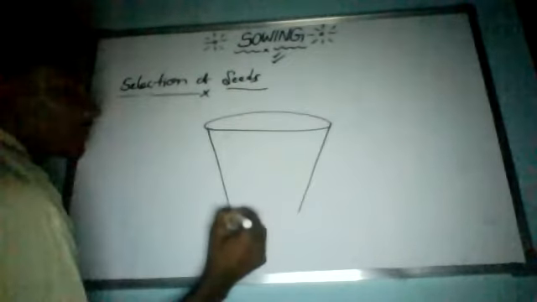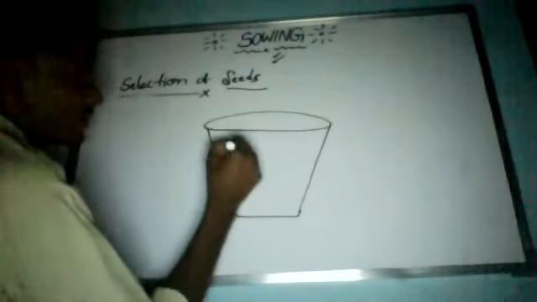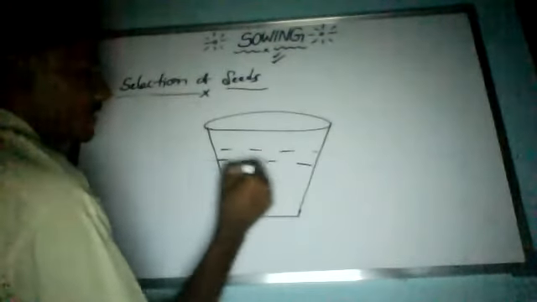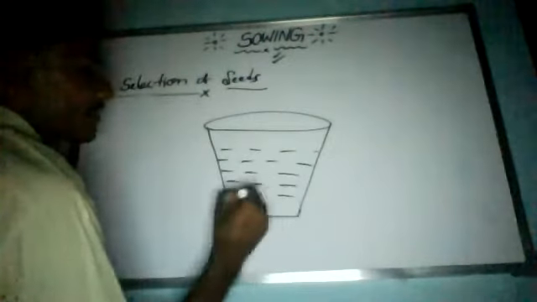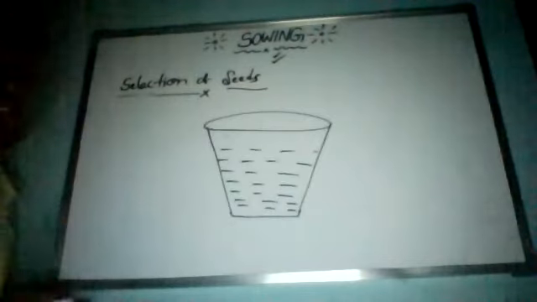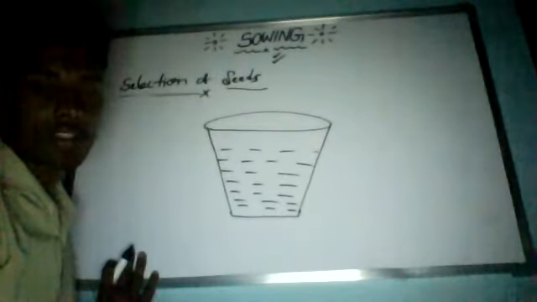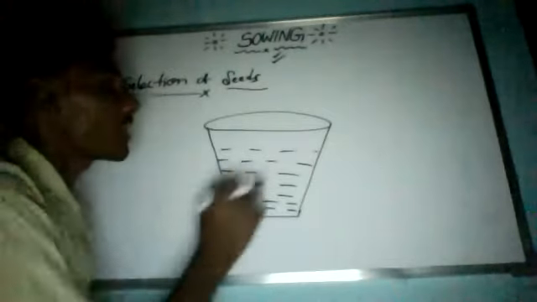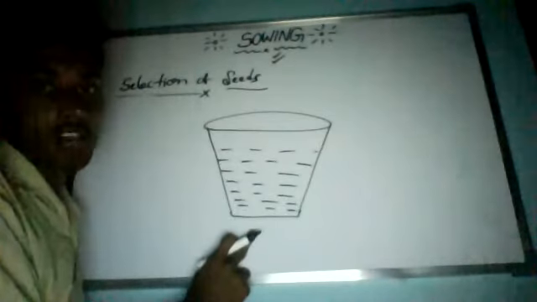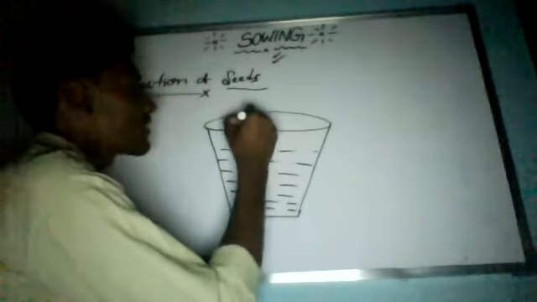Just put all the seeds in a bucket. Let me take a big bucket. First I am filling it with some amount of water. Now put all the seeds in the bucket containing water. I have already poured the water, and now I will put all the seeds in.